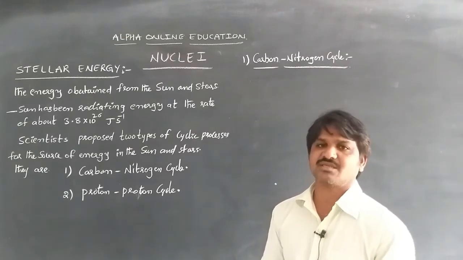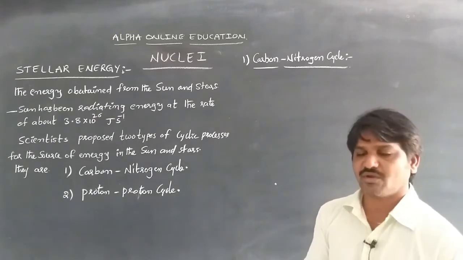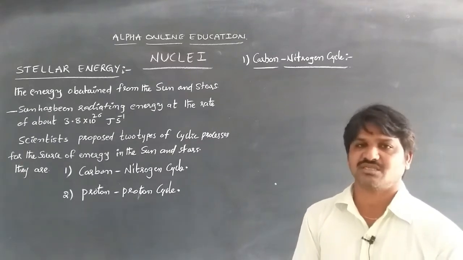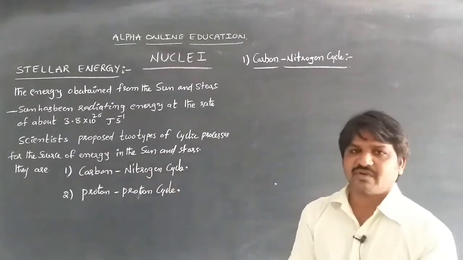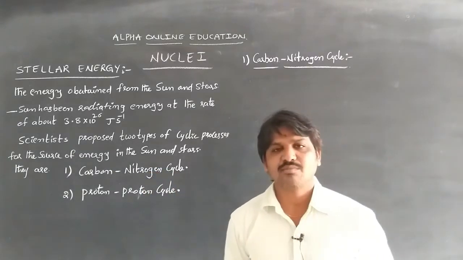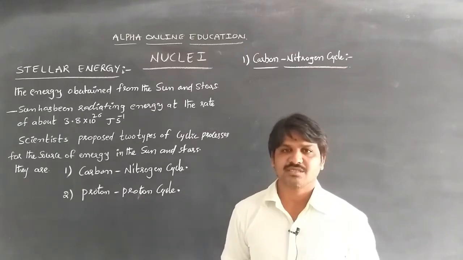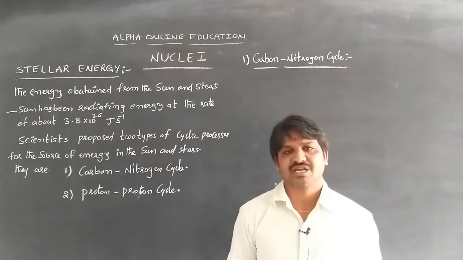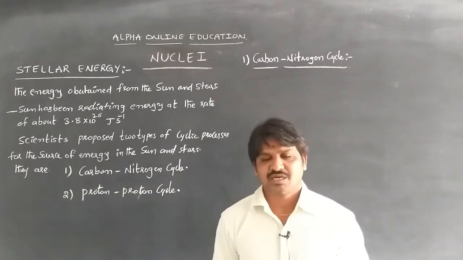But scientists have proposed two types of cyclic processes going on in the sun and the remaining stars to produce the continuous radiation from the sun and stars. These are the two cycles. The first one is the carbon nitrogen cycle. In the carbon nitrogen cycle, carbon and nitrogen play the role, and by colliding with protons, some energy as well as neutrinos and gamma rays radiation energy is released.